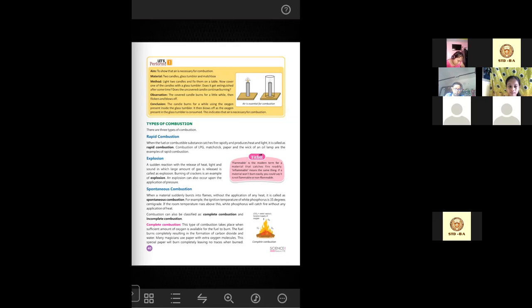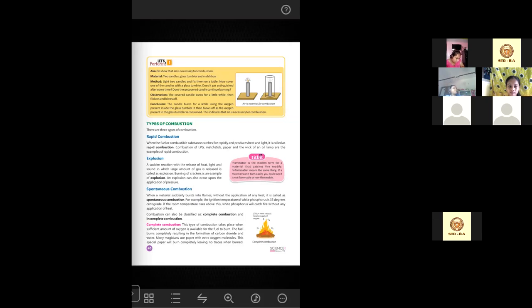All of you must have burned crackers once, and that is an example of explosion.